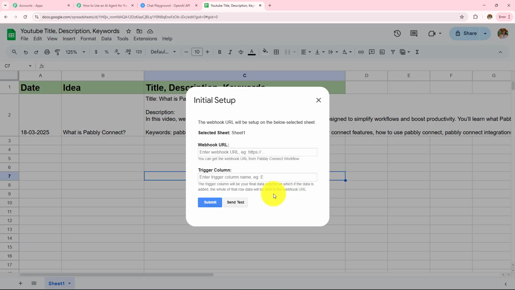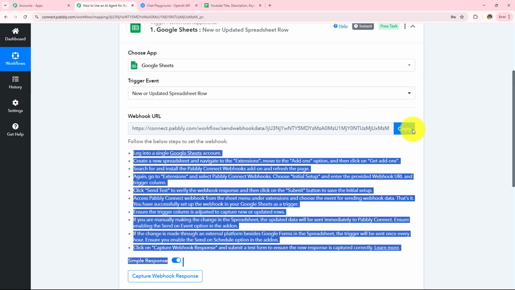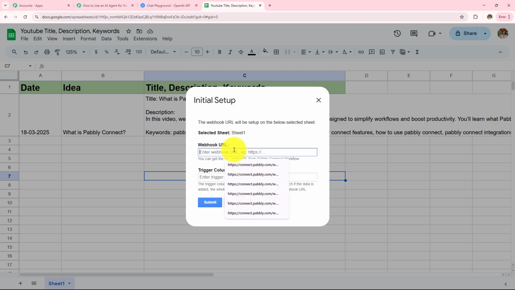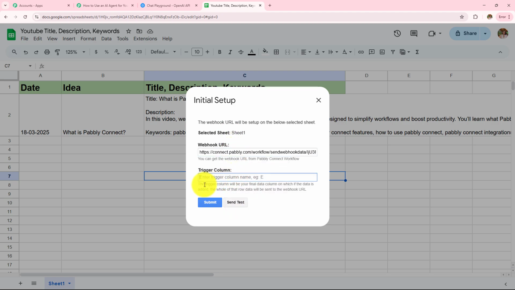Now here this box has appeared in front of me. It is showing me the sheet, which is sheet number 1, and then the webhook URL. So I'll need to provide the webhook URL which is provided in my Pabbly Connect workflow. So I'm going to copy this webhook URL and paste it over here. Next, in the trigger column, it's written that the trigger column will be a final data column on which if the data is added, the whole of that row data will be sent to the webhook URL.